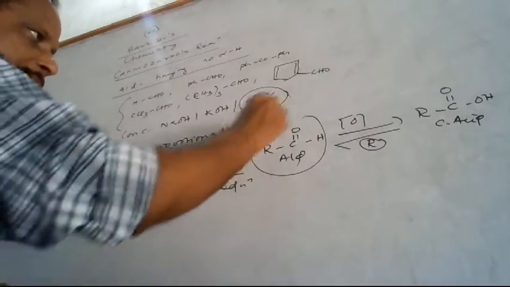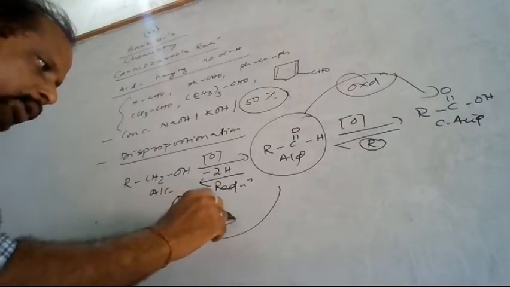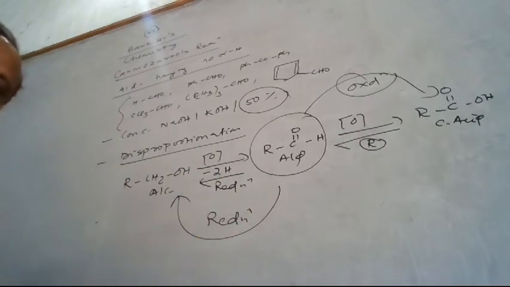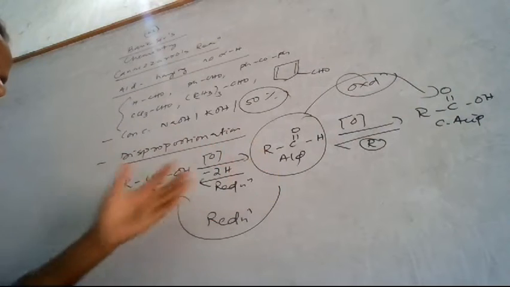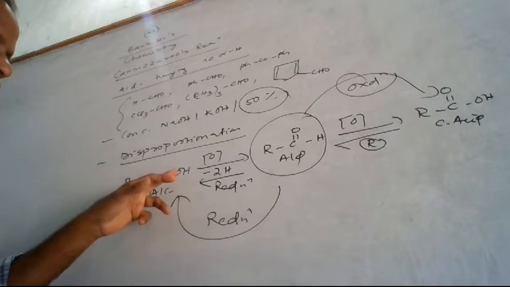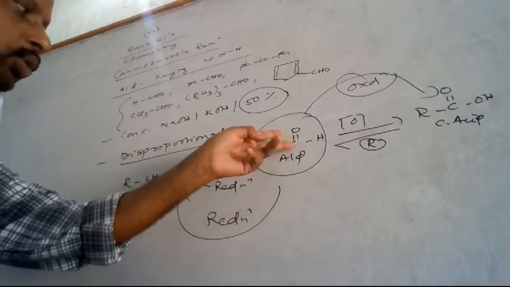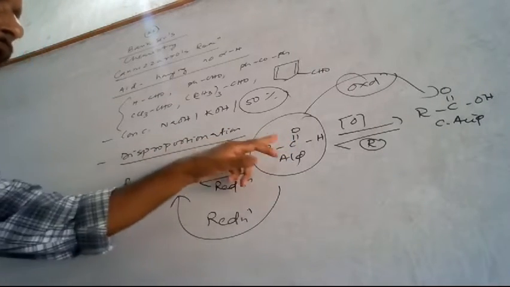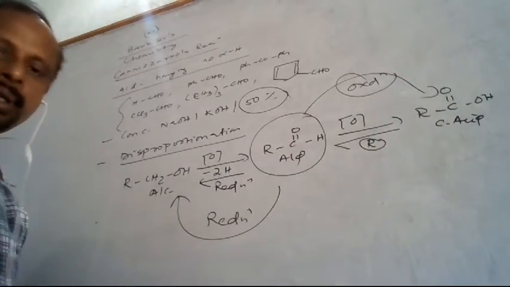When the aldehyde oxidizes, it is converted to carboxylic acid; when it is reduced, it is converted to alcohol. That part we have to remember. On removal of two hydrogens it is converted to aldehyde, on addition of two hydrogens it is converted to alcohol, and when one oxygen is inserted into the aldehyde, it is converted to carboxylic acid.